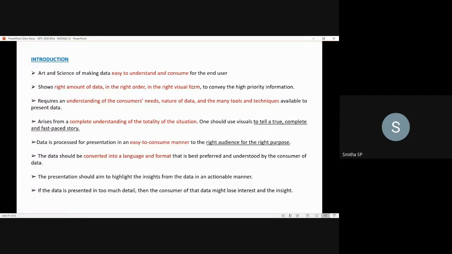So here the data will be processed for presentation in an easy to consume manner to the right audience for the right purpose, and the data should be converted into a language and format which you will be able to understand, that you are aware of.